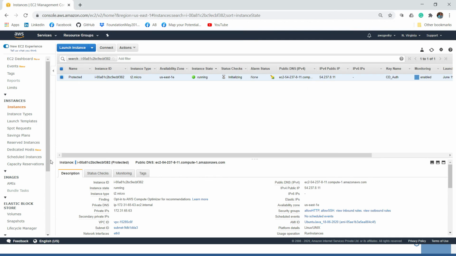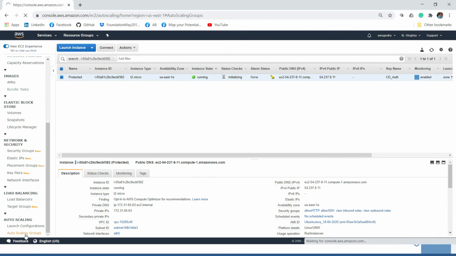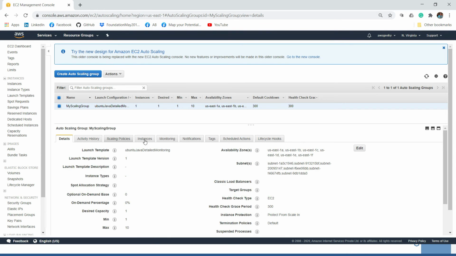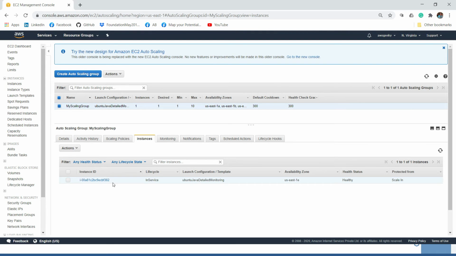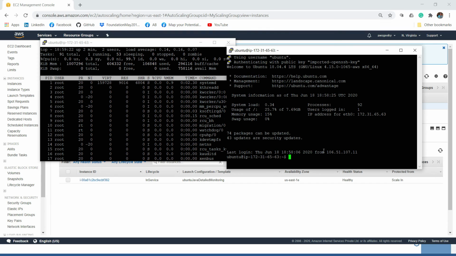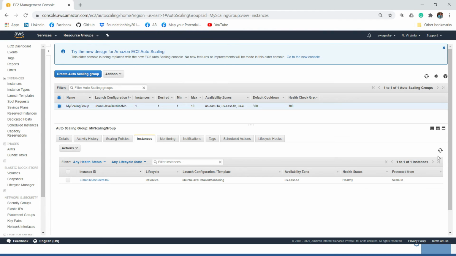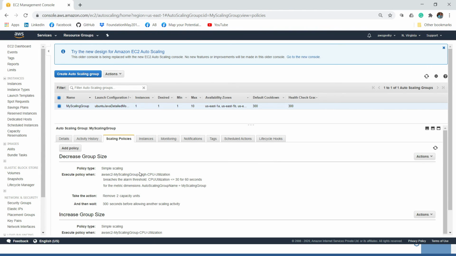When we do this exercise, it's better we stay in the auto scaling group page. So these are the instances. So let me copy this dd command and hit enter. So now CPU utilization should reach 34 and sooner it should reach 96%. So now let us wait for our auto scaling group to spin up 2 more instances, because that's what we have given here in the scaling policy.